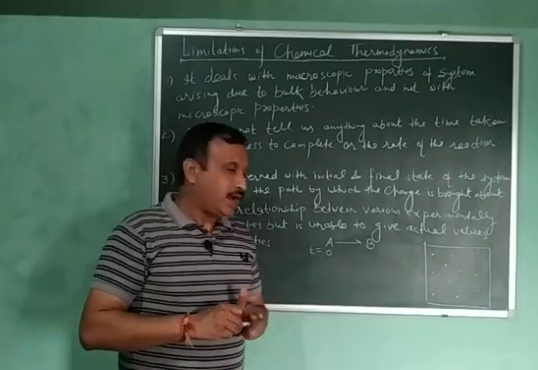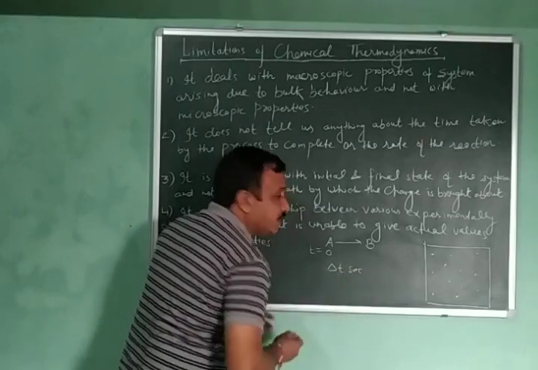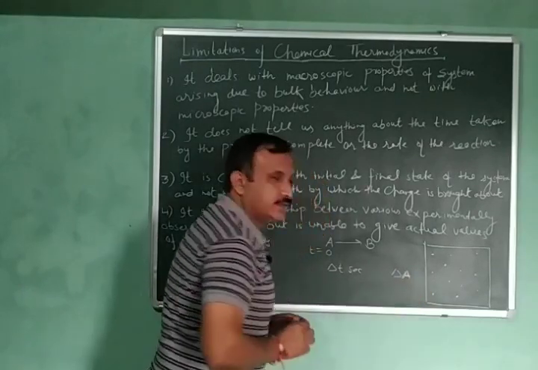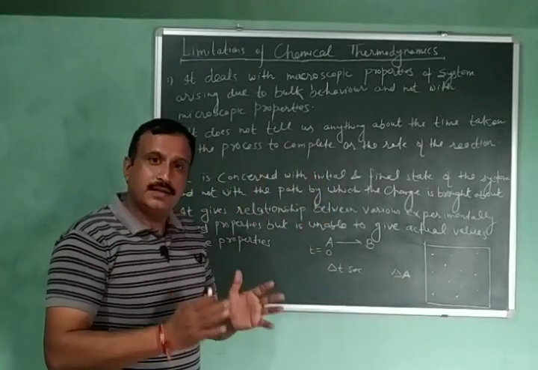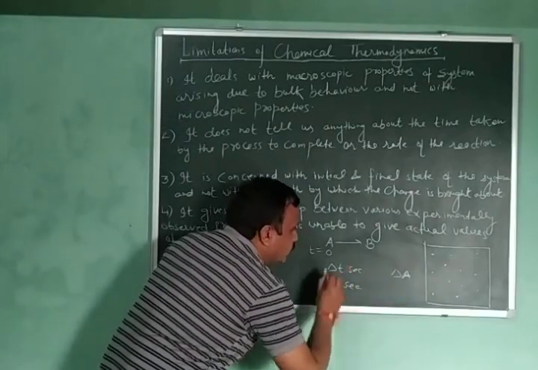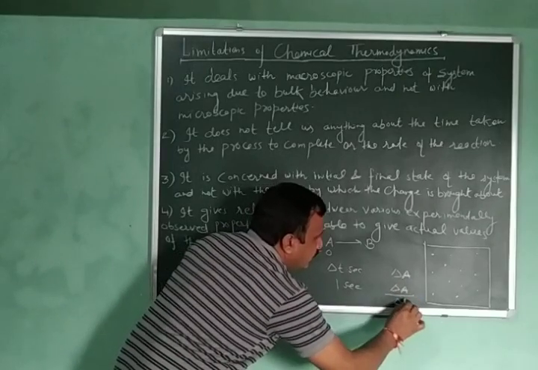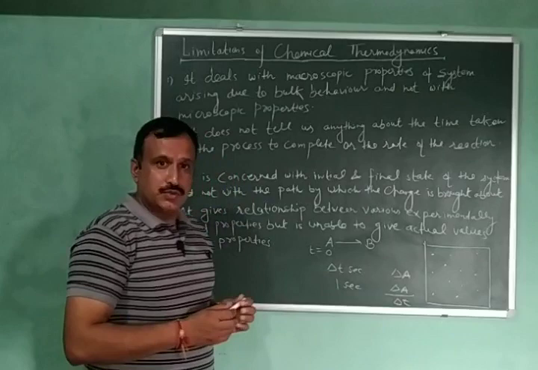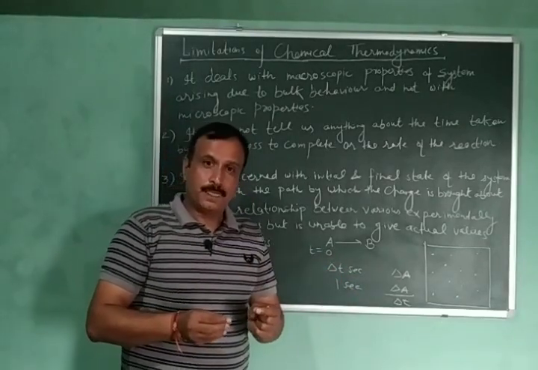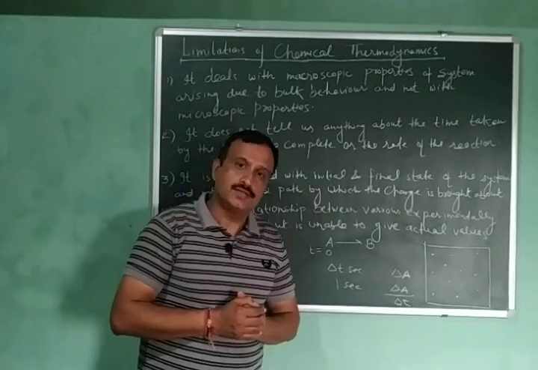Suppose after time delta t seconds, the decrease in concentration of A is delta A. Then what is the decrease in the concentration of A in 1 second? In 1 second, the decrease in the concentration will be equal to delta A upon delta t. So this is the rate of reaction, that is, the decrease in the concentration of reactant per second. How much reactant is being consumed in 1 second.